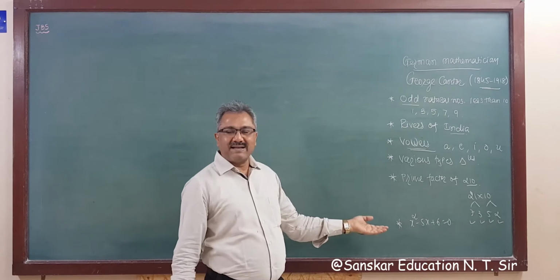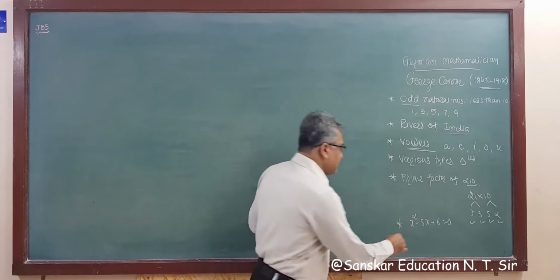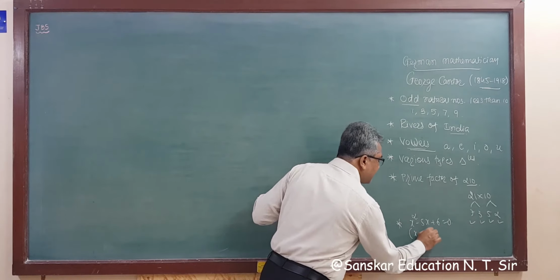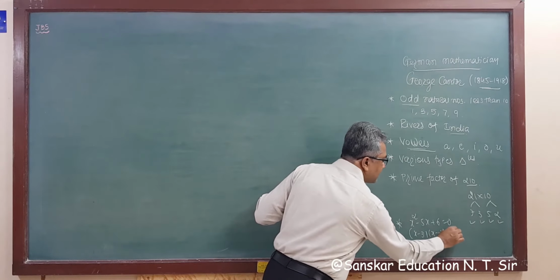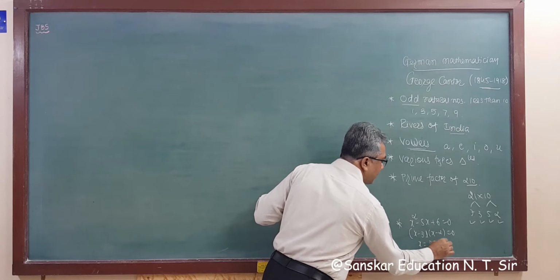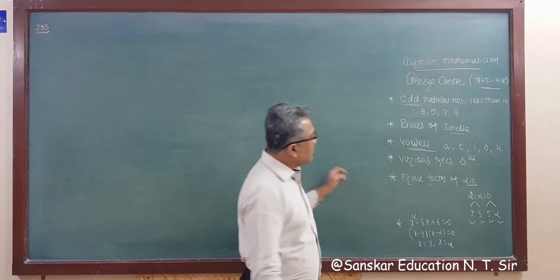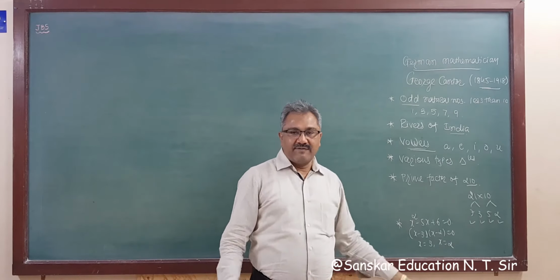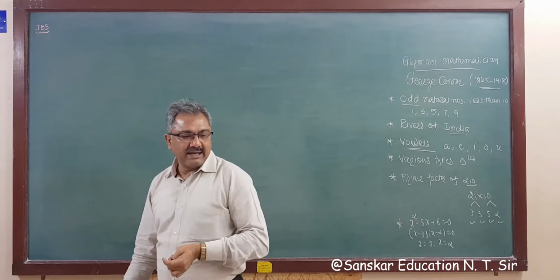So the roots of this equation, the factors of this equation, are x minus 3 and x minus 2. This is equal to 0. So the roots of these equations are x is equal to 3 and x is equal to 2. So these all are collections, various types of collections, right?